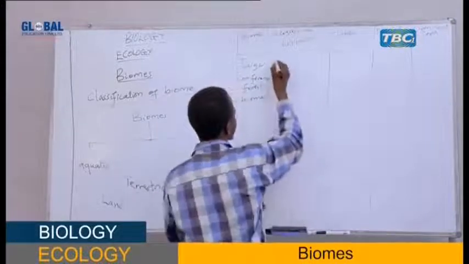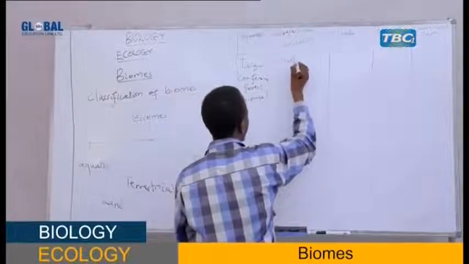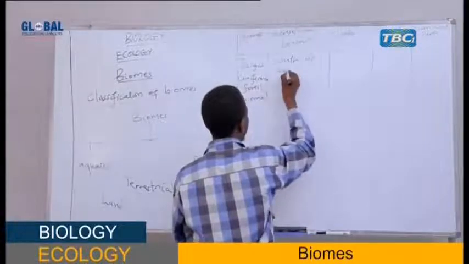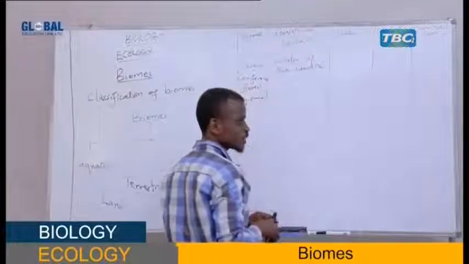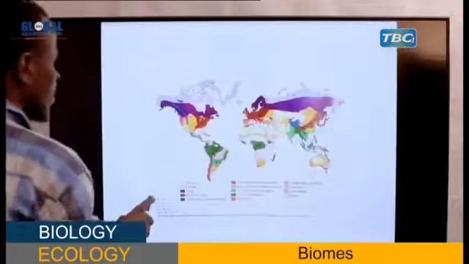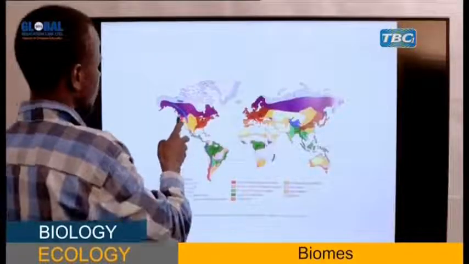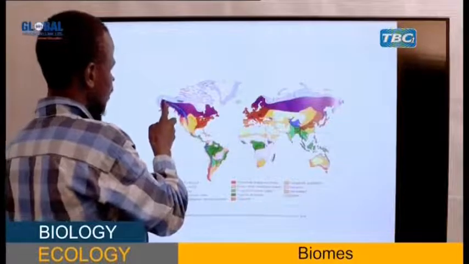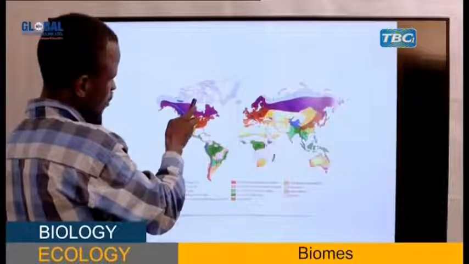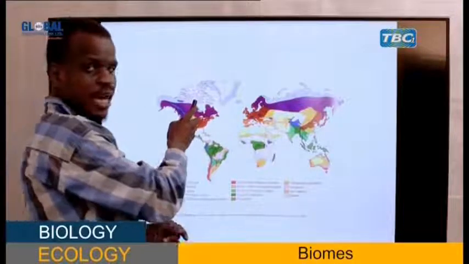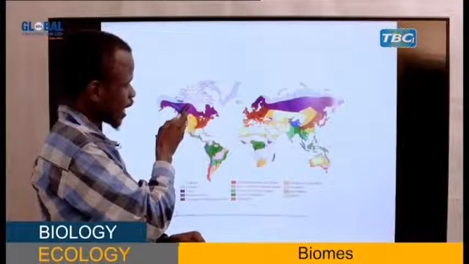This is located south of the tundra. As you can see from the map here, this color indicates the taiga biome. This is the tundra, my student. South of the tundra is a taiga.